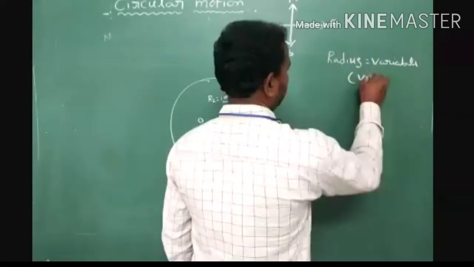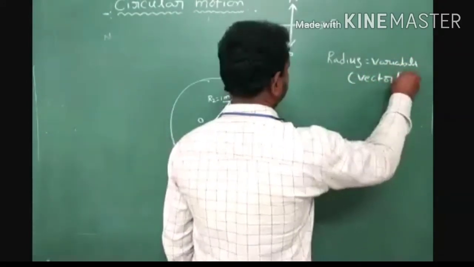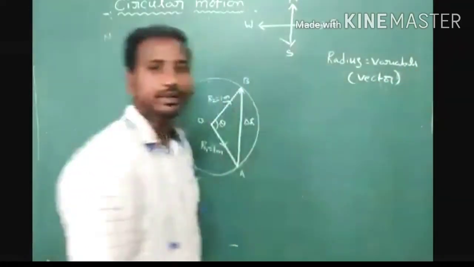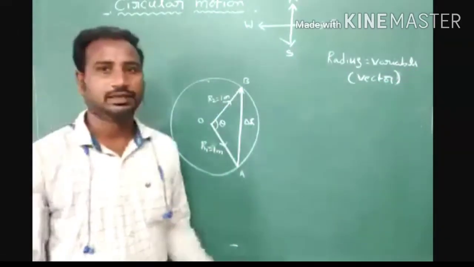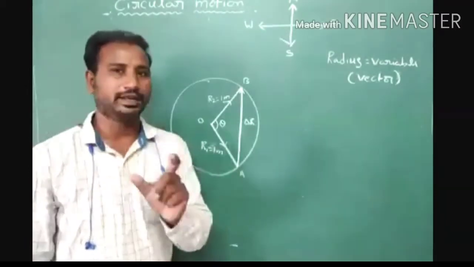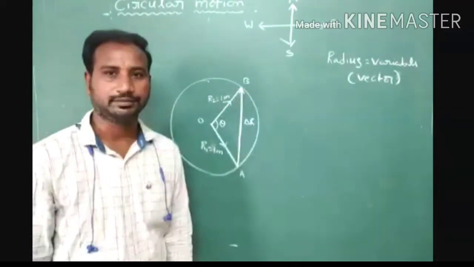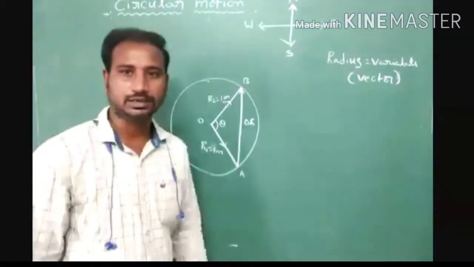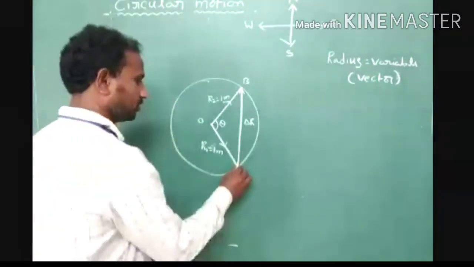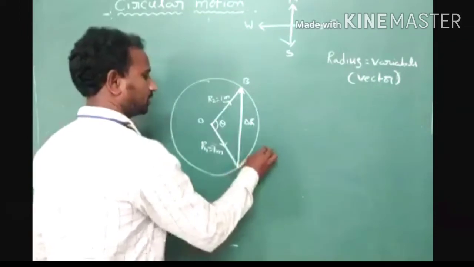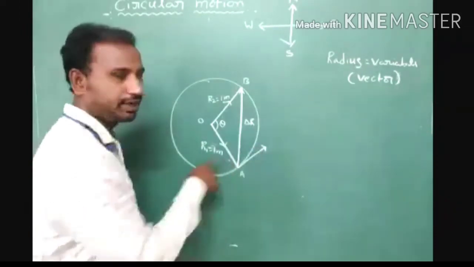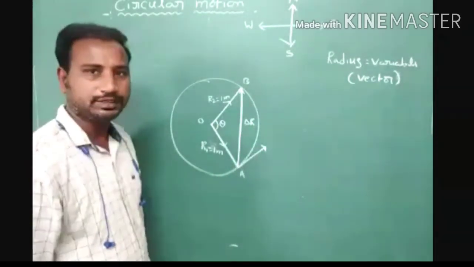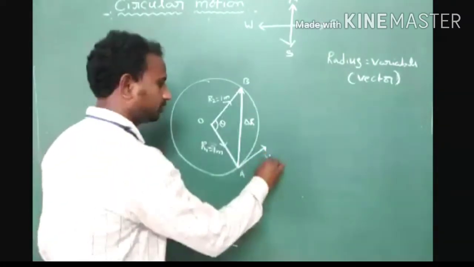It is a vector also. It's a vector quantity. Radius is a vector quantity, and in a uniform circular motion, radius is a variable quantity. Understood? Okay, but what is the direction of velocity? The direction of velocity is always tangent to the circular path and perpendicular to the radius.